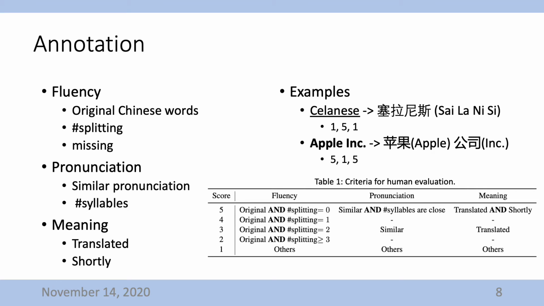Now I would like to introduce the details of the criteria and annotation. In the fluency dimension, fluency measures whether a translation is fluent regardless of the correct meaning. We use a 5-level scale to evaluate the fluency in Chinese, considering that original words or phrases in the target language provide more fluency. We make one dimension as to whether the original Chinese words or phrases are included.